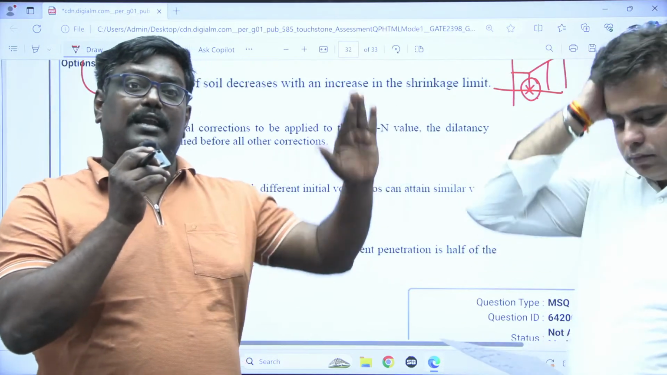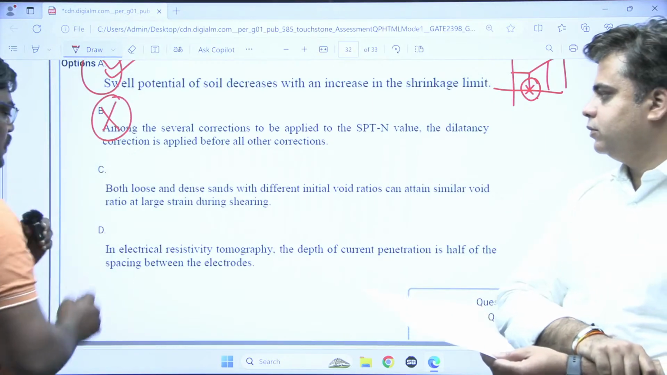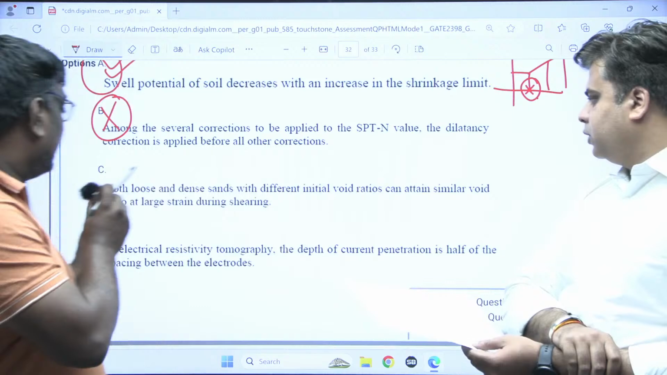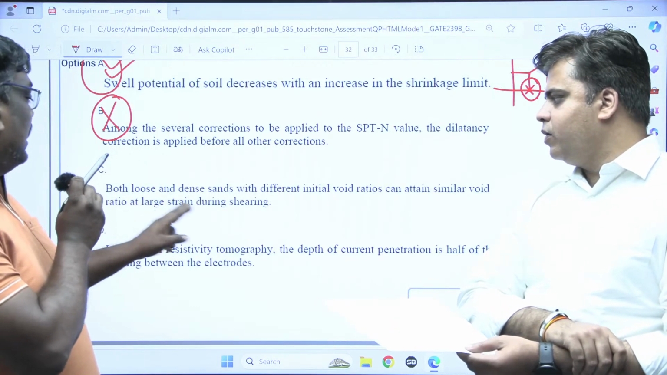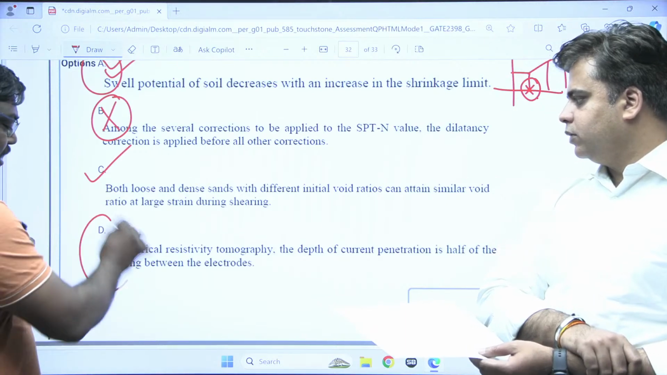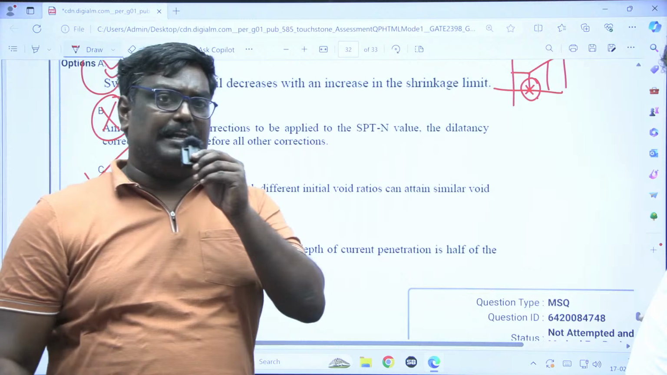Dilatancy correction will be done after the first correction. So option B is correct. Option B is wrong. Both loose and dense sands with different initial void ratios can attain similar void ratios at a larger strain during shearing. So this is also correct, and this is wrong, sir. Actually, this is a concept related to ground improvement techniques.